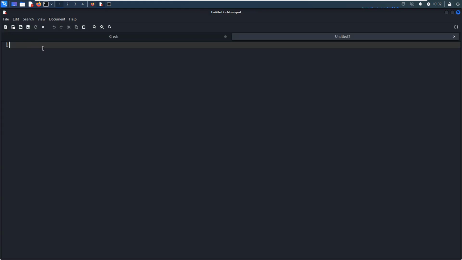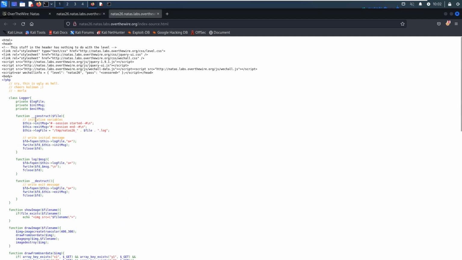Maybe I can open another tab. As you can see over here, the Logger class, when an instance of it is created, will write the initial message, and when the object is destroyed, it will write the message into the file.